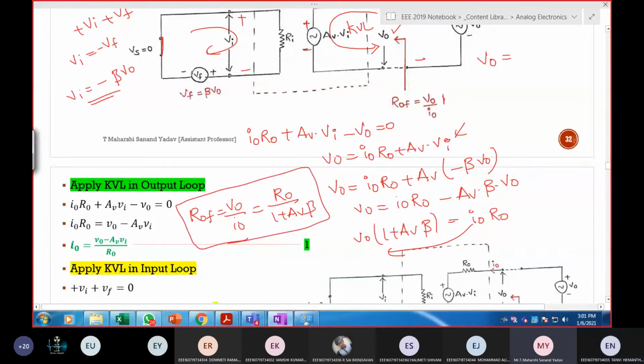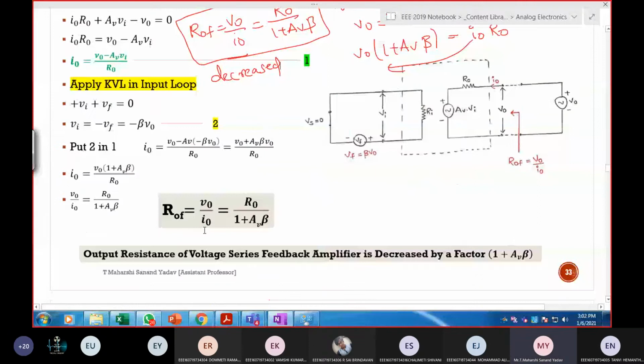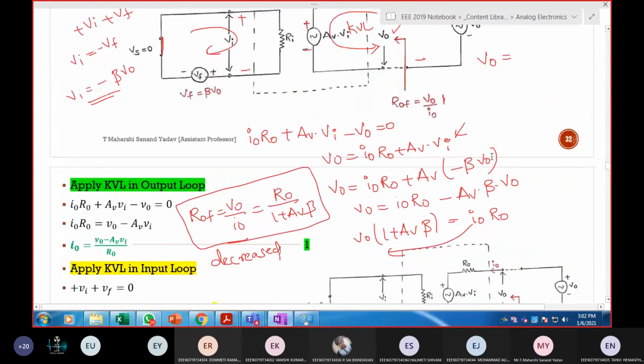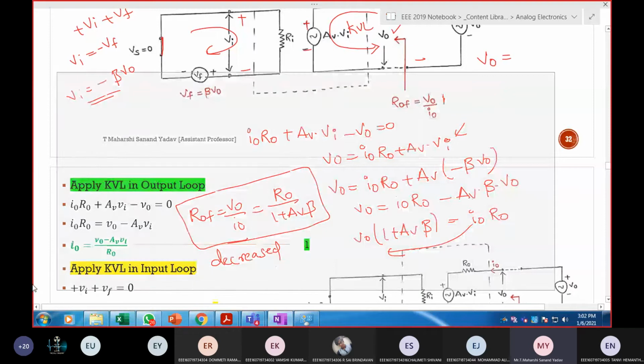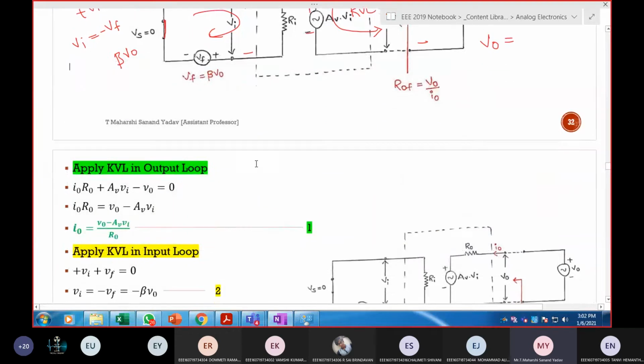So what happened? Increased or decreased? Decreased. See here, output resistance of voltage series feedback amplifier is decreased by a factor of 1 plus AV times beta. This is what you need to write in the exam also. Okay, any doubts with this? No, sir. This is all about voltage series feedback amplifier.